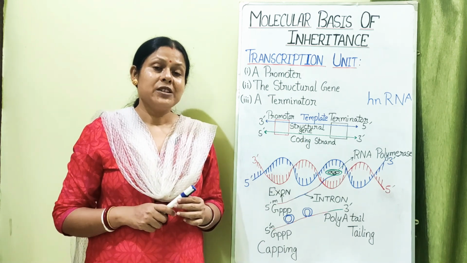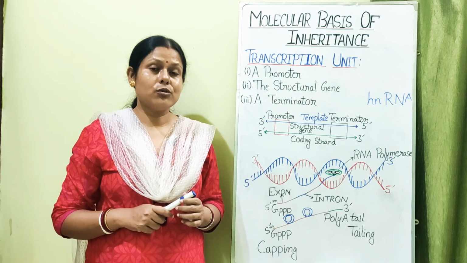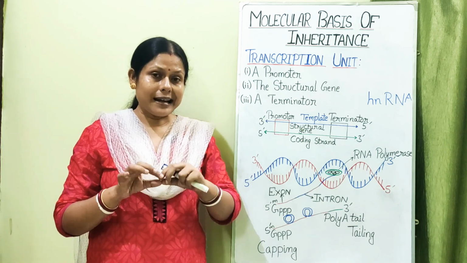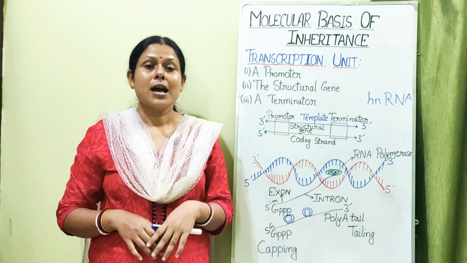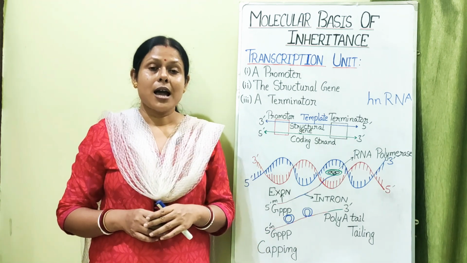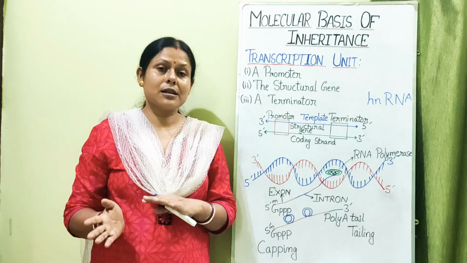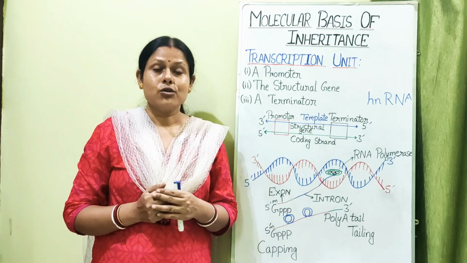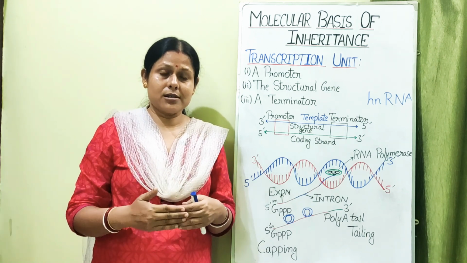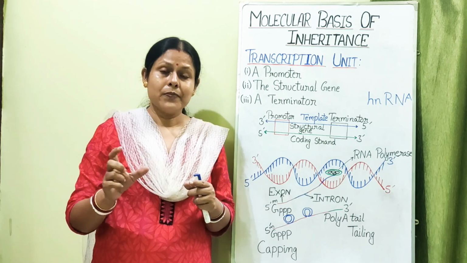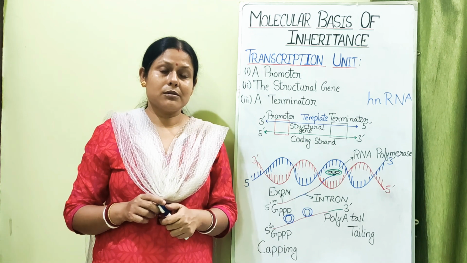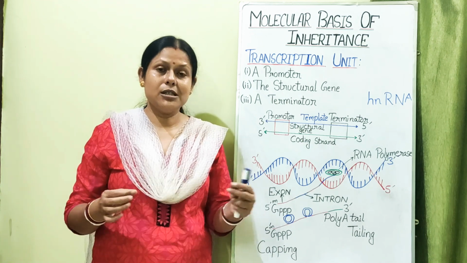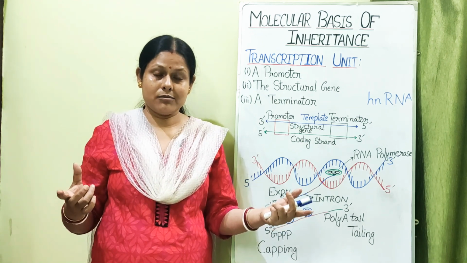And one more thing: in prokaryotes, I told you the entire DNA is replicated, transcribed and translated together, and before the transcription is finished the translation starts. Since many proteins are produced from the entire DNA strand, that type of gene is known as a polycistronic gene.